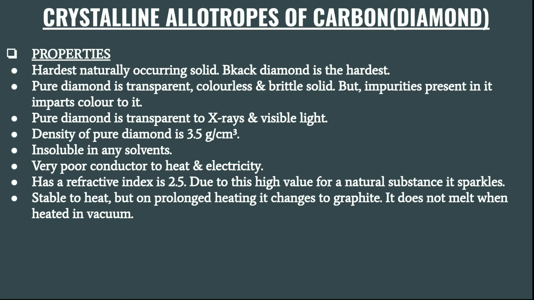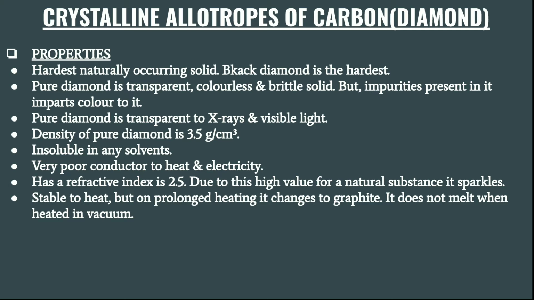Because the bonds are very strong, it has a refractive index of 2.5, and due to this high value of refractive index, it sparkles.